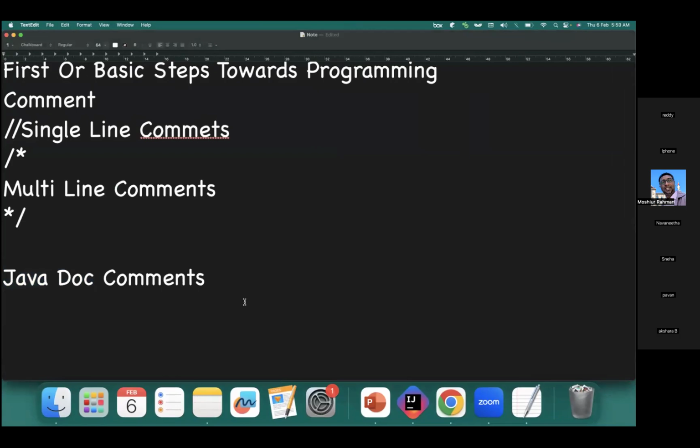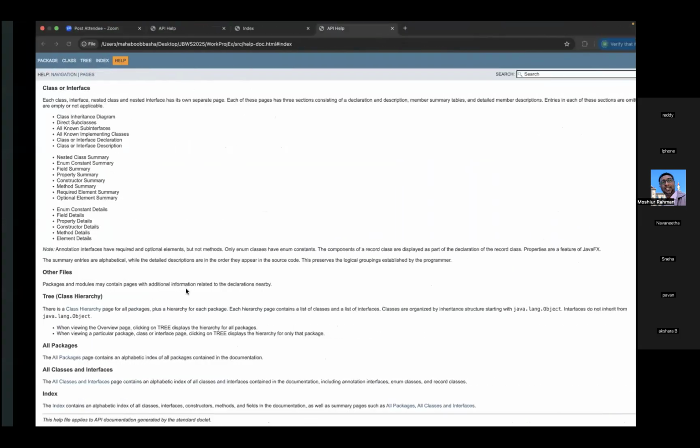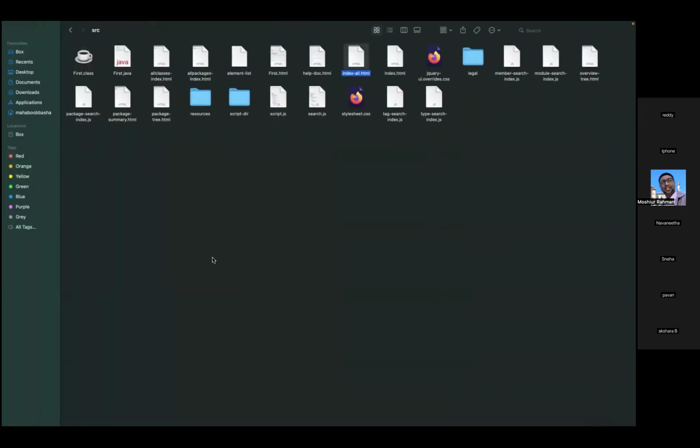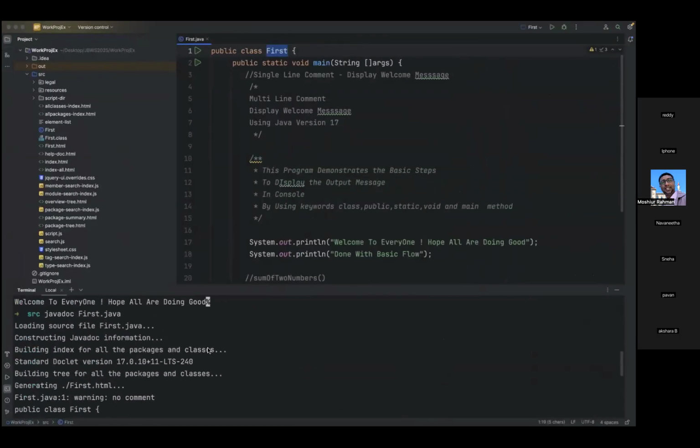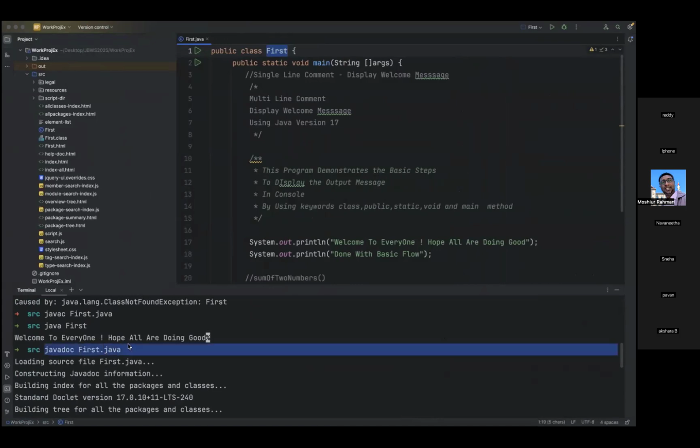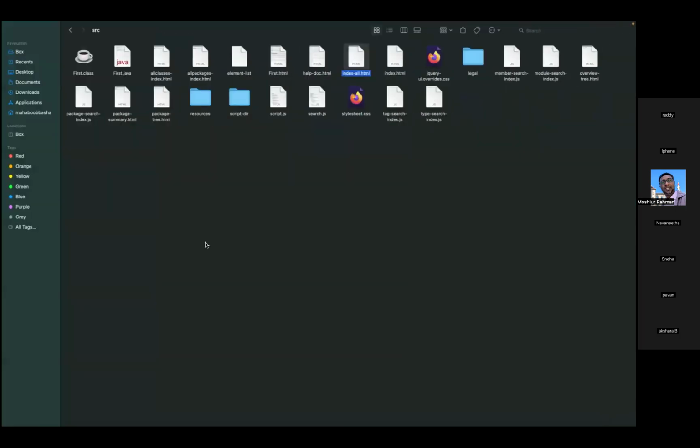Now this is about the comments. Every time it is not required to execute this particular Javadoc. If you want to be specific, like if you have designed or developed a program and for your reference it should be easily understood, you can share this particular file with one of your colleagues so that they can easily understand it.